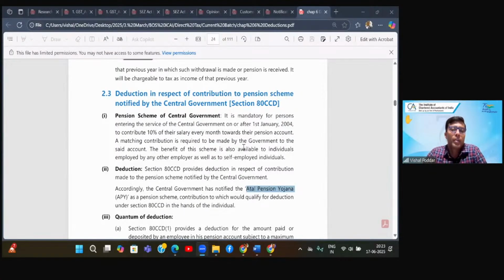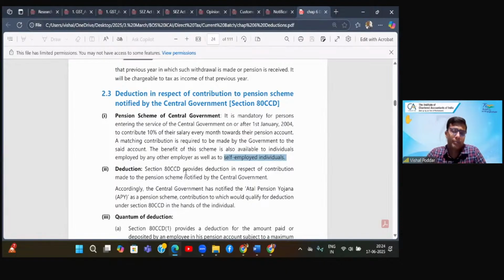And today it is extended even to you and me, that is, self-employed individuals. In short, even though it is a central government pension scheme, anybody can participate in this: government employees, private employees, and even those who are not employees, that is, who have their own business or their own sources of income.